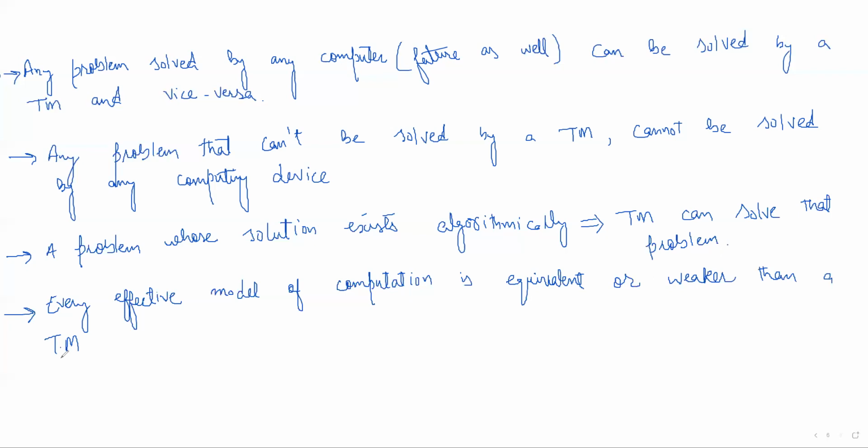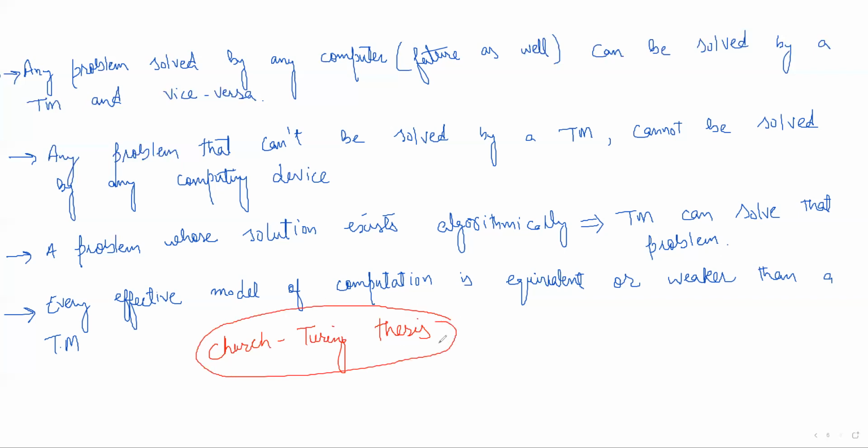that means that problem can be solved by a Turing machine. Or we can say any problem for which there does not exist any solution, that means that problem cannot be solved by a Turing machine. Okay, fine. So these statements that I have written here are different ways of saying the same thing, and these statements form the Church-Turing thesis.